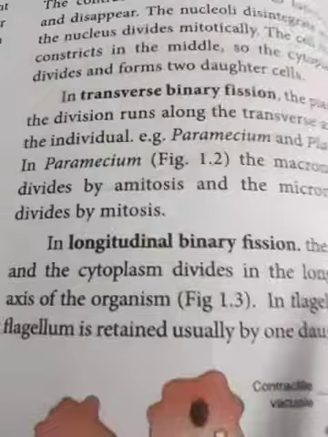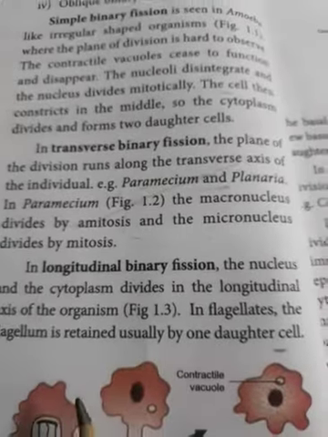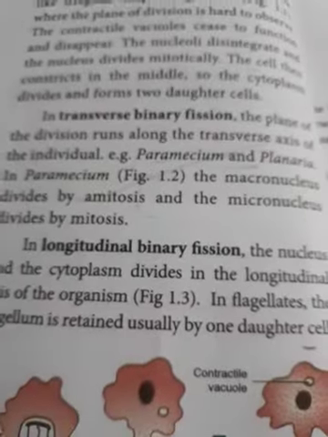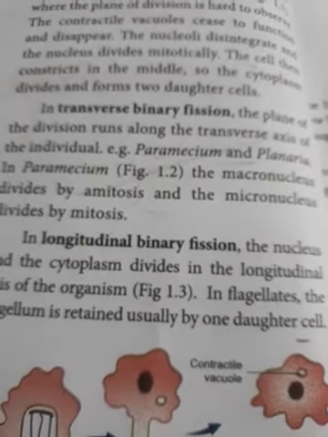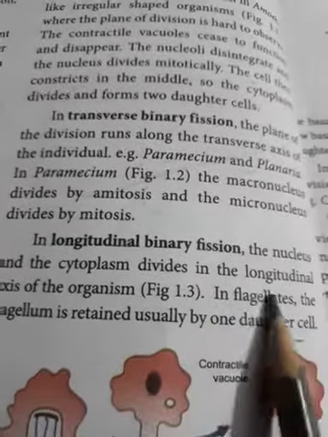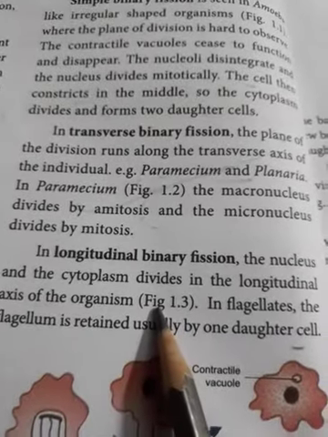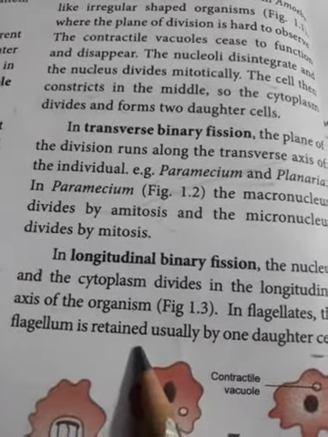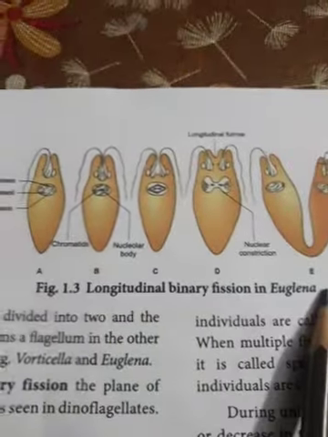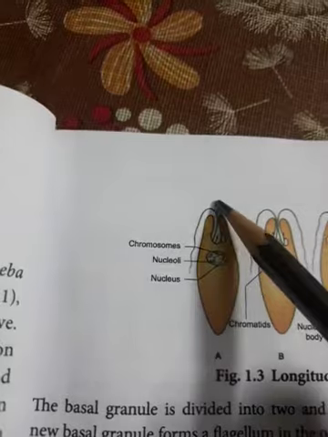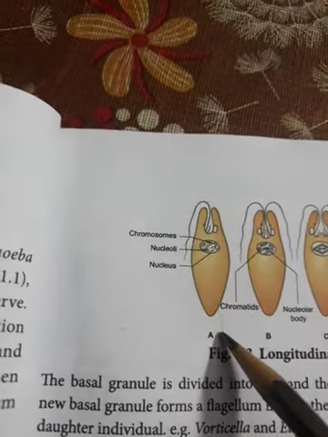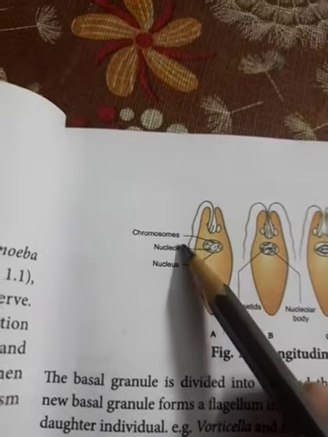Third type is called longitudinal binary fission. Longitudinal means the cell divides along the longitudinal axis of the animal's body. The nucleus and the cytoplasm divide along the longitudinal axis of the organism. I will show the diagram also. In flagellates, the flagellum is retained usually in one daughter cell. Example has been given, Euglena. Euglena has only one flagellum. So if the cell is dividing longitudinally, only one cell is getting the flagellum.